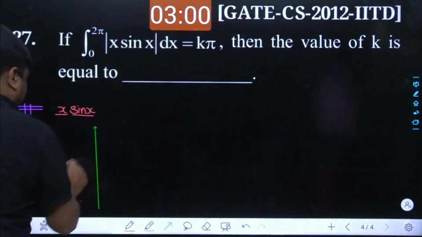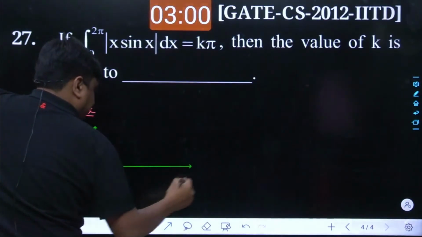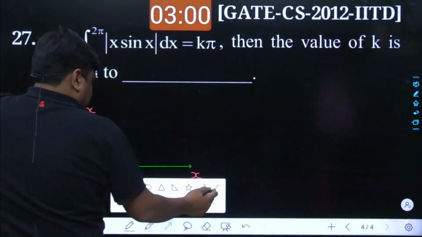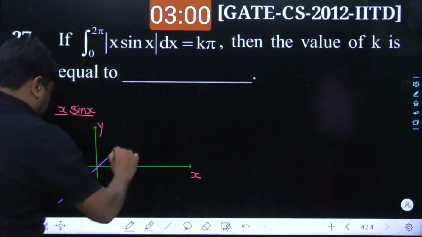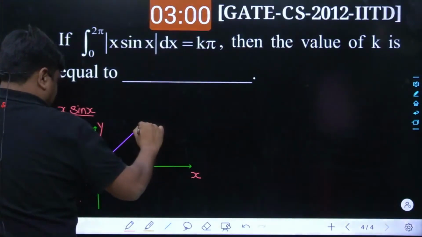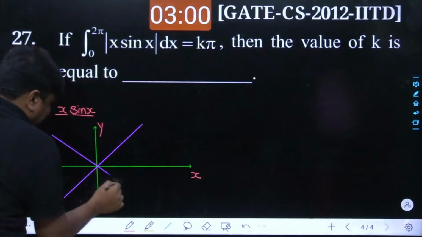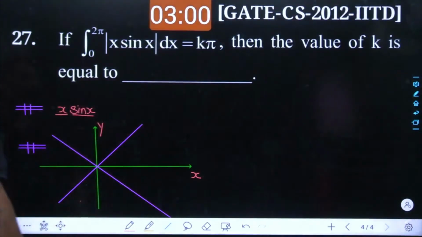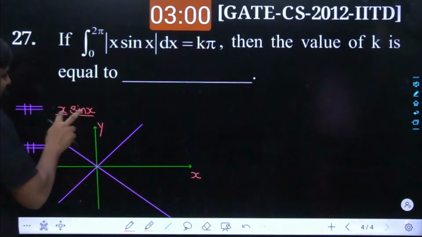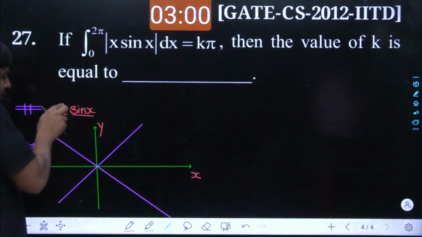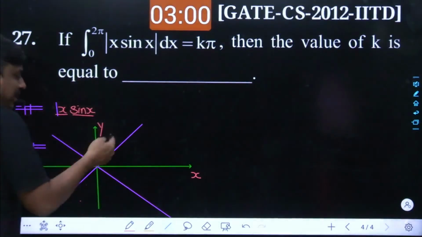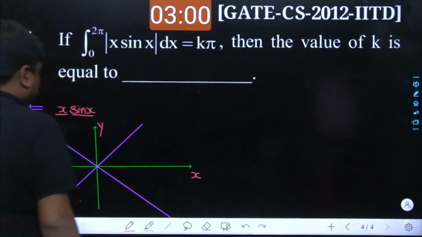Let's take this as the y-axis, and here goes the x-axis. As it had been said, this x is going to be an envelope over here. As the sin of x keeps oscillating, it would become an envelope for the upper side as well as the lower side both. Why? Because when the sin of x is positive, getting multiplied with a positive value, it would make it positive. But when the sin of x becomes negative, although the x remains positive, it still becomes negative. And that is why both of the signs are being taken over here.